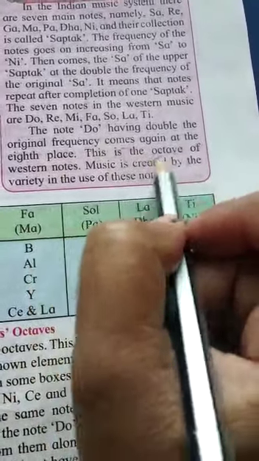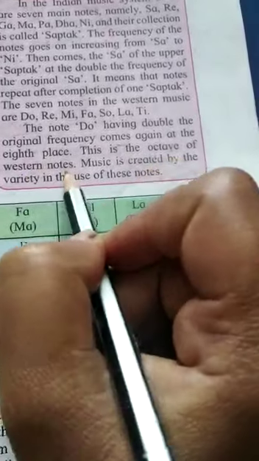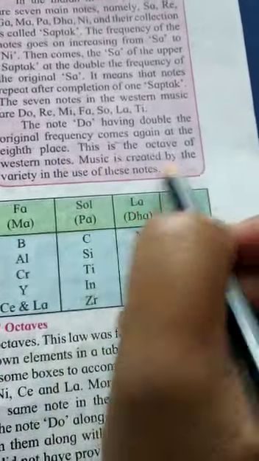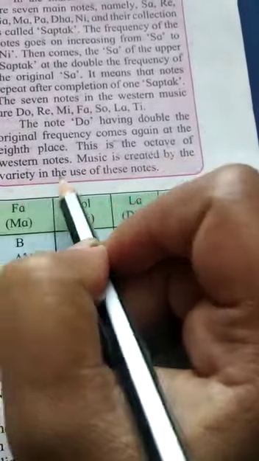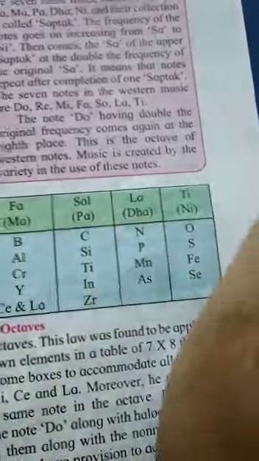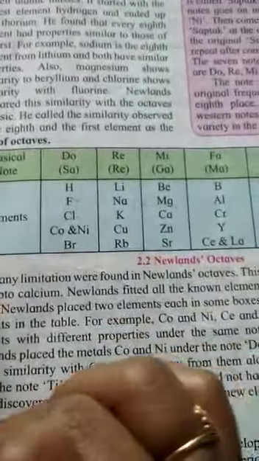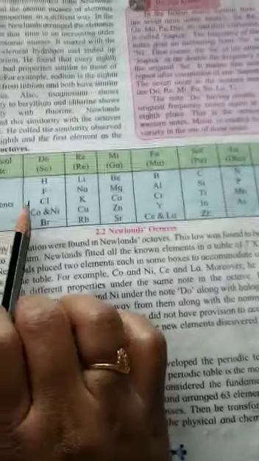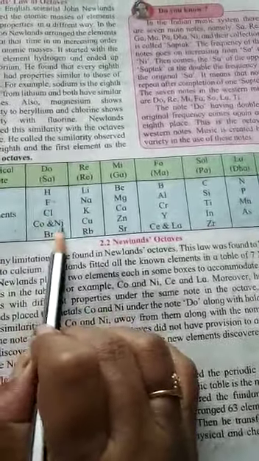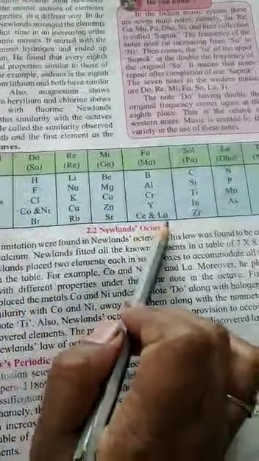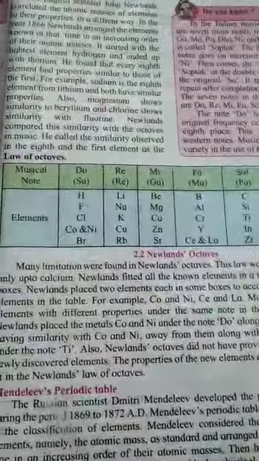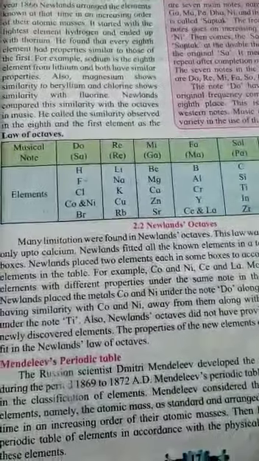This is called the octave of Western music, and music is created by variety in the use of these notes. Now you see what you observe, this is Newland's law of octave. Here he wrote double elements, and only limited elements are there. So these are the limitations of Newland's octave.